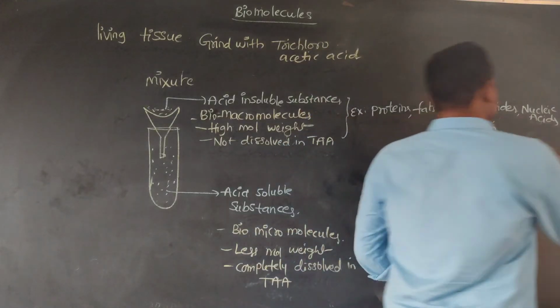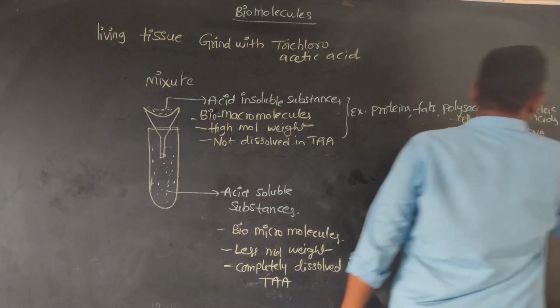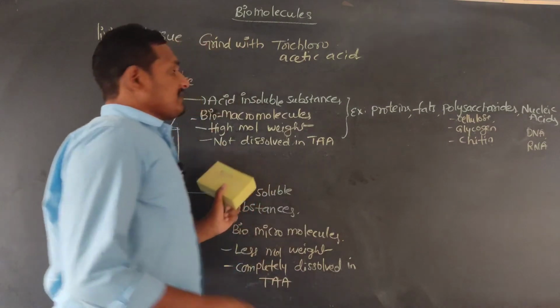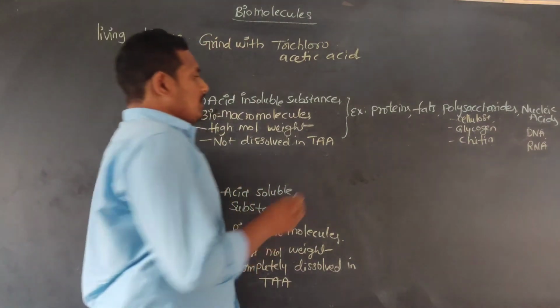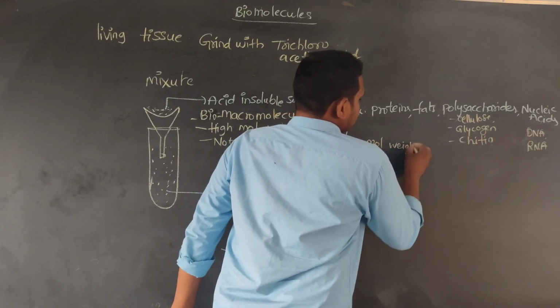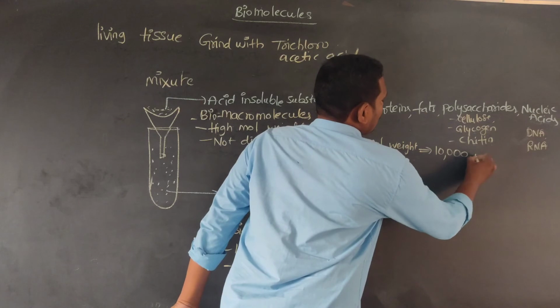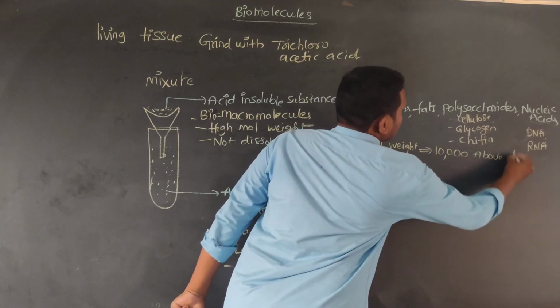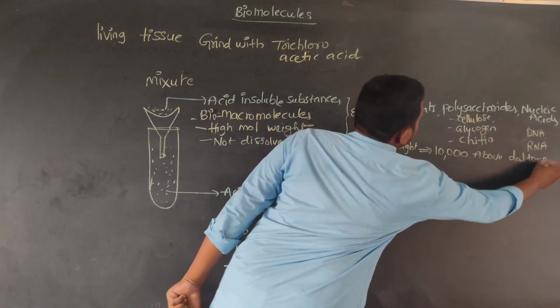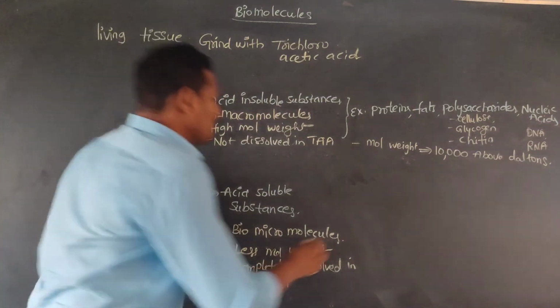Next, nucleic acids, DNA and RNA. These have high molecular weight, above 10,000 Daltons.